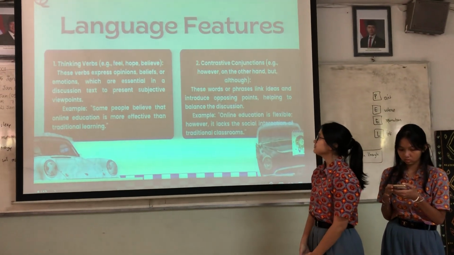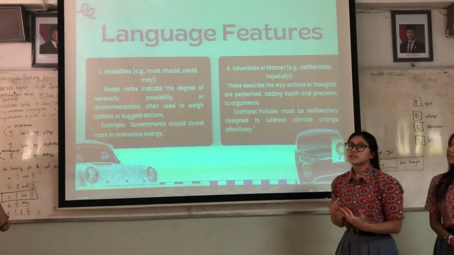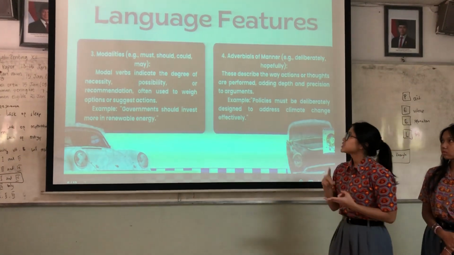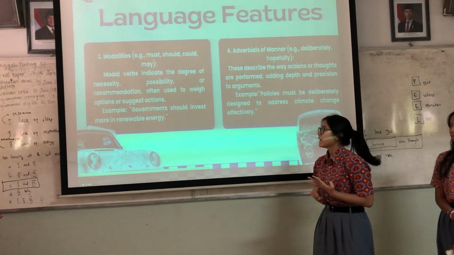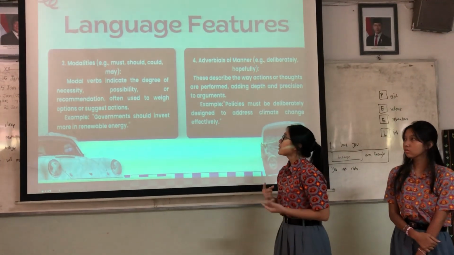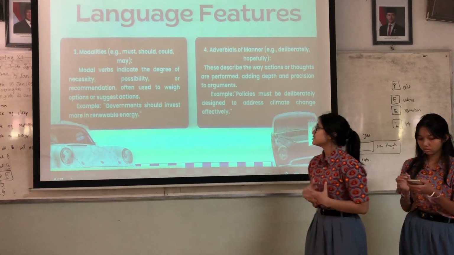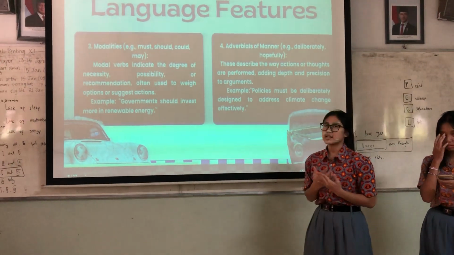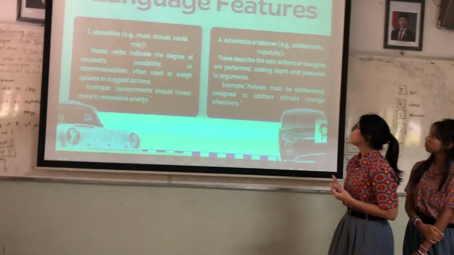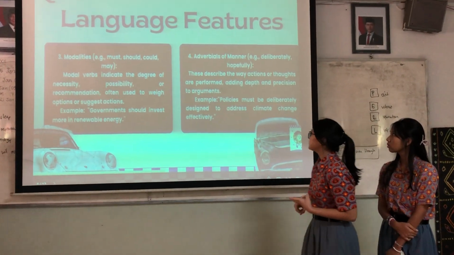Next. The third language feature is modalities, like must, shall, could, and may. Modal verbs indicate the degree of necessity, possibility, or recommendation, often used to weigh options or suggest action. The fourth one is adverbials of manner, like deliberately and hopefully.